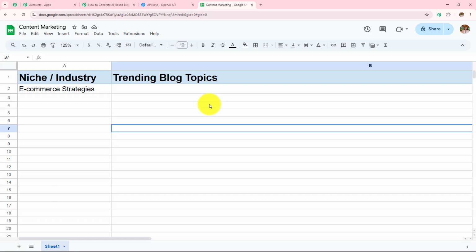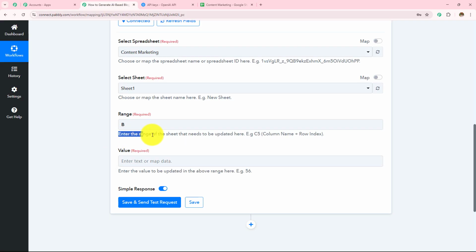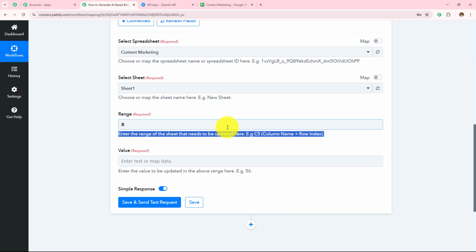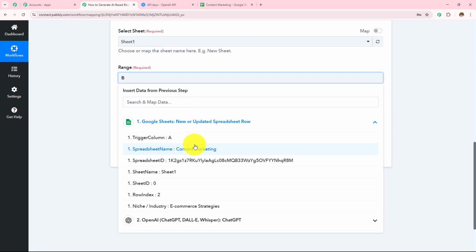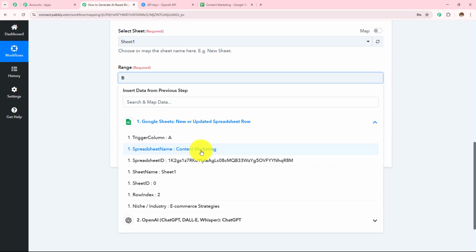Now here in this range, you can see that the column is B and the row is 2. So I need to enter column B. I am going to enter the range in the format which is given in the help desk. Enter the range of the sheet that needs to be updated. Example this. So this is the particular column which needs to be updated, and for this row index, what I'm going to do, I'm going to map this because this is not going to remain static. This will keep changing. As soon as I add new ideas, the row will keep changing, but the column will remain same. I hope this was very clear to you.